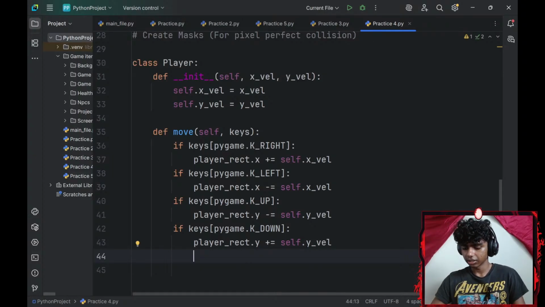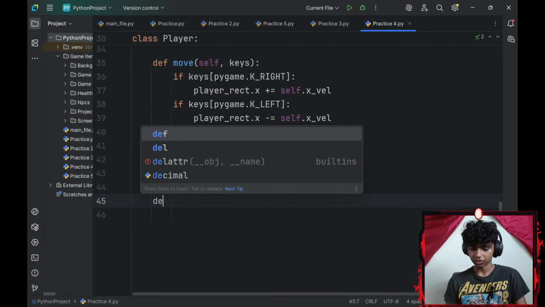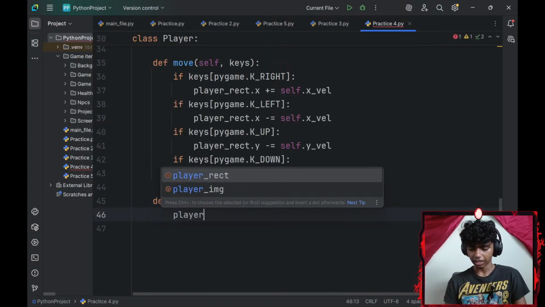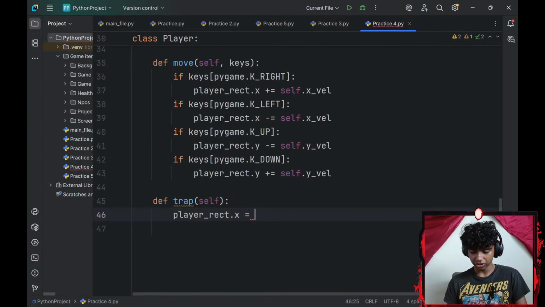Next up, let me add a trap method. So define trap. For my trap method, I'll go with my player_rect.x-axis, which is going to be equal to max. The max is going to be 0.